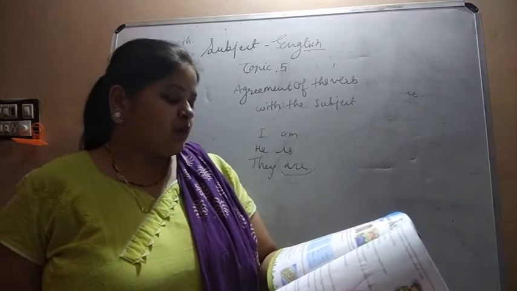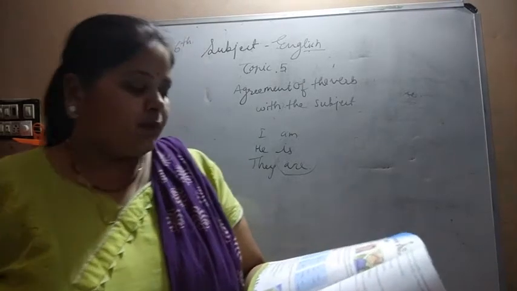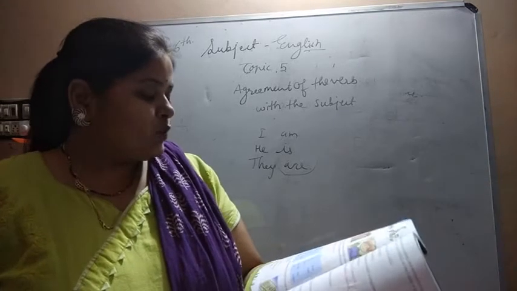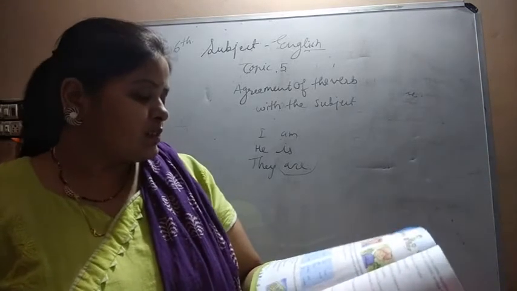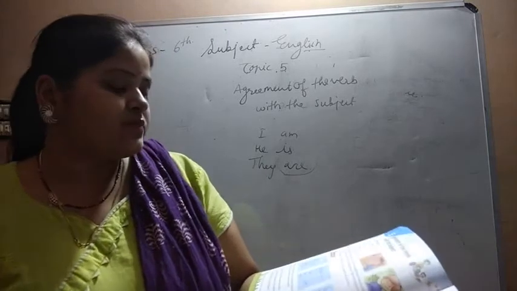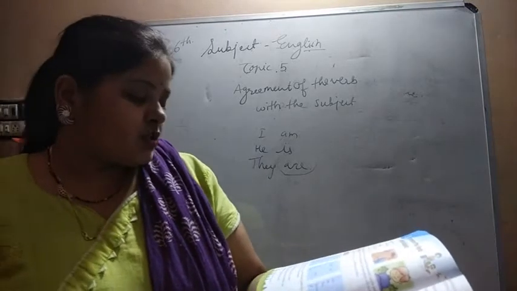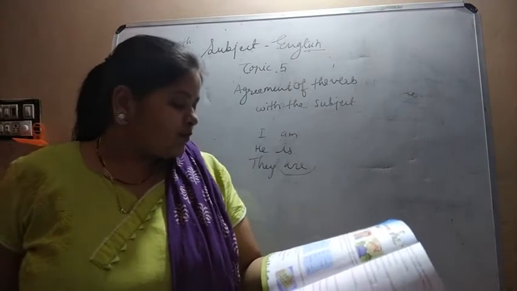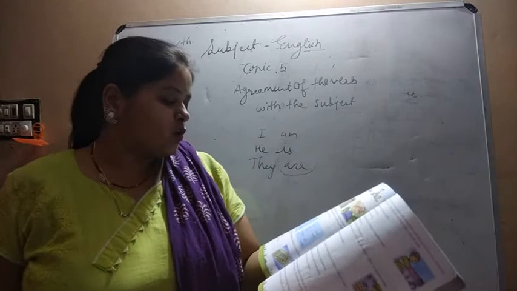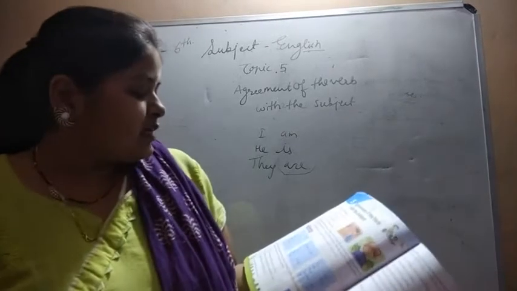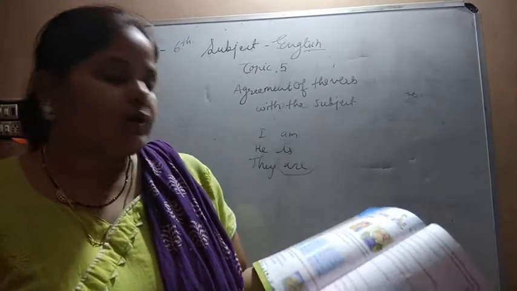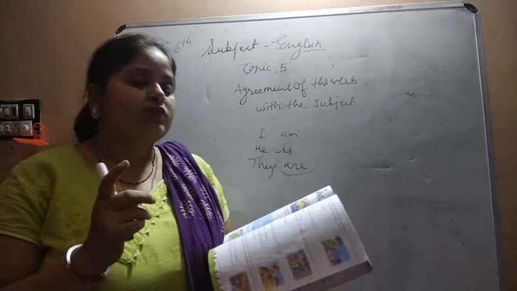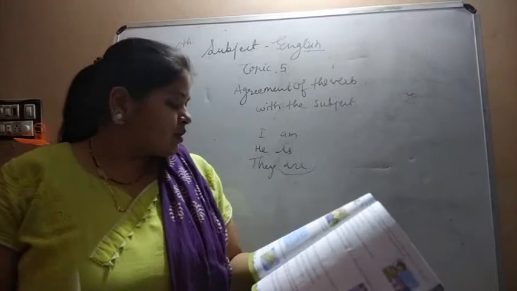We think of an amount of money, a period of time, a distance or weight as one thing, so we use a singular verb with such subjects. Like, 900 rupees seems a lot of money for a shirt. Four years is a long time to be without a job. Ten kilometers is quite a long walk. Here it is given that if we are considering an amount of money, a period of time or a distance as one, we use a singular verb.